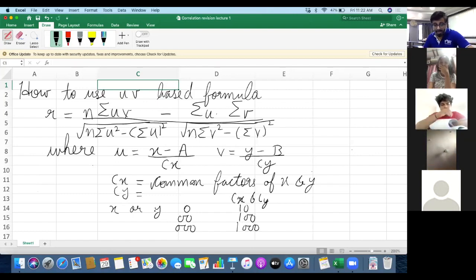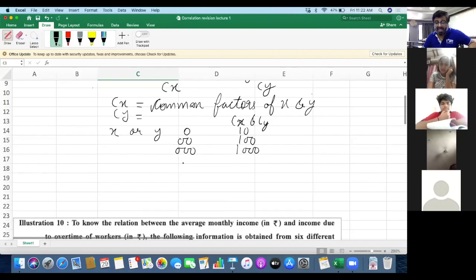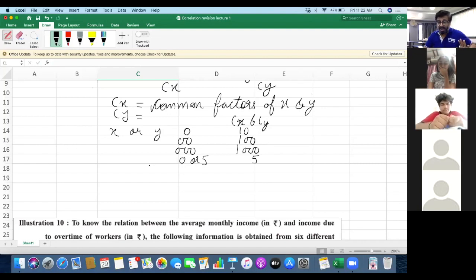Same way, if you find that the values of x and y have either 0 or 5 at the end, then the common factor is 5 because all the numbers become a multiple of 5. Okay, so you have to see what all the values of x and y have in common, right?